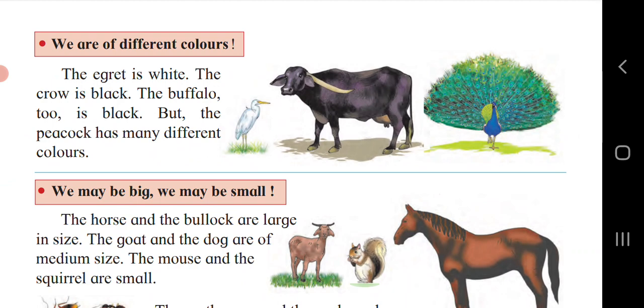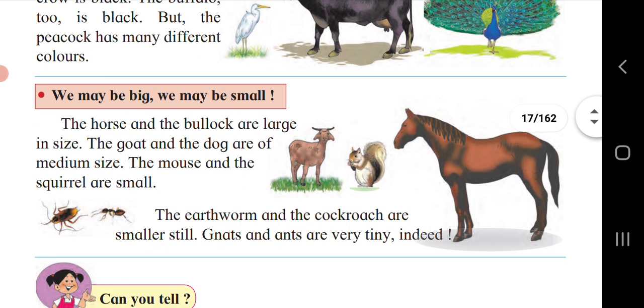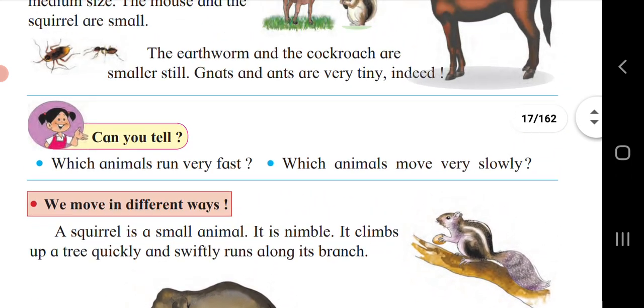You must have understood now that there are different types of animals in our surroundings. Some animals stay on land while some stay in water. Different animals have different colors. The sizes of animals are also different. Some animals are huge while some animals are tiny.